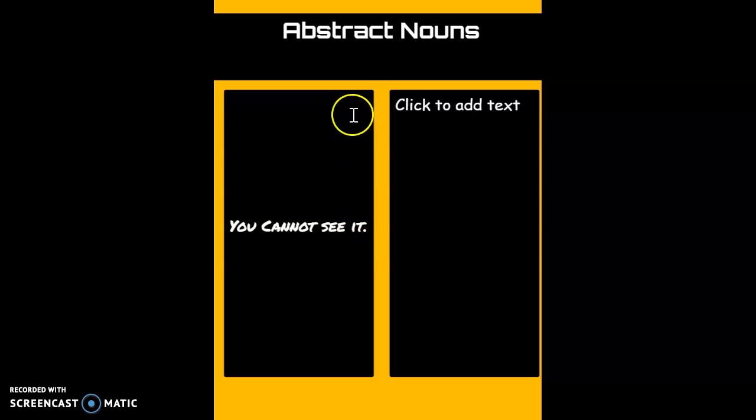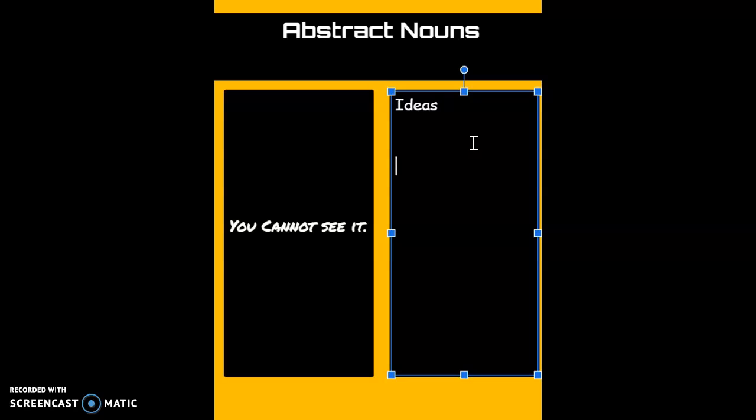Now, abstract nouns are things that you cannot see. They are things like ideas or feelings, or maybe a character trait. Maybe like compassion, or love, or luck.